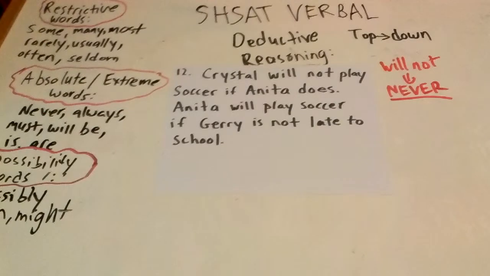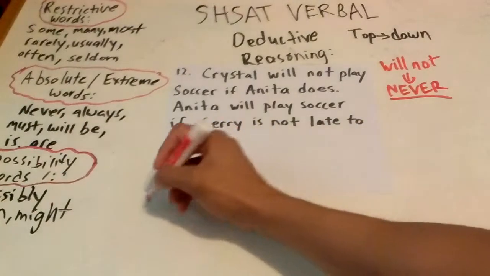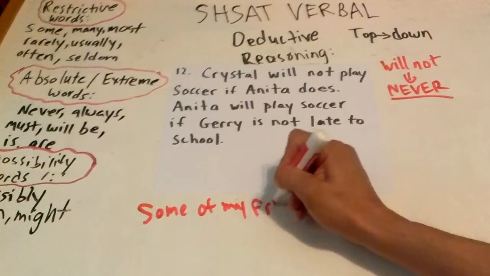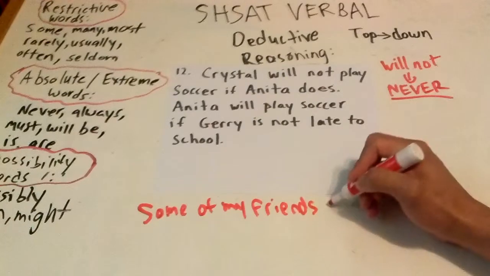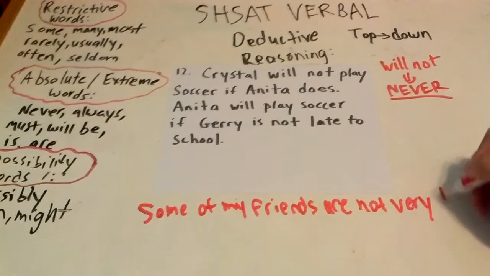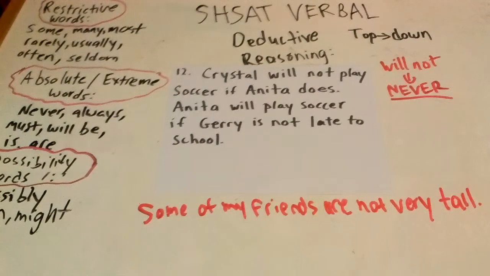What is the opposite of this? Is it that Crystal is playing soccer if Anita isn't? That's tempting, but it's not. Remember when I said that some of my friends are not very tall? This sentence is a bit like that first sentence in question 12.